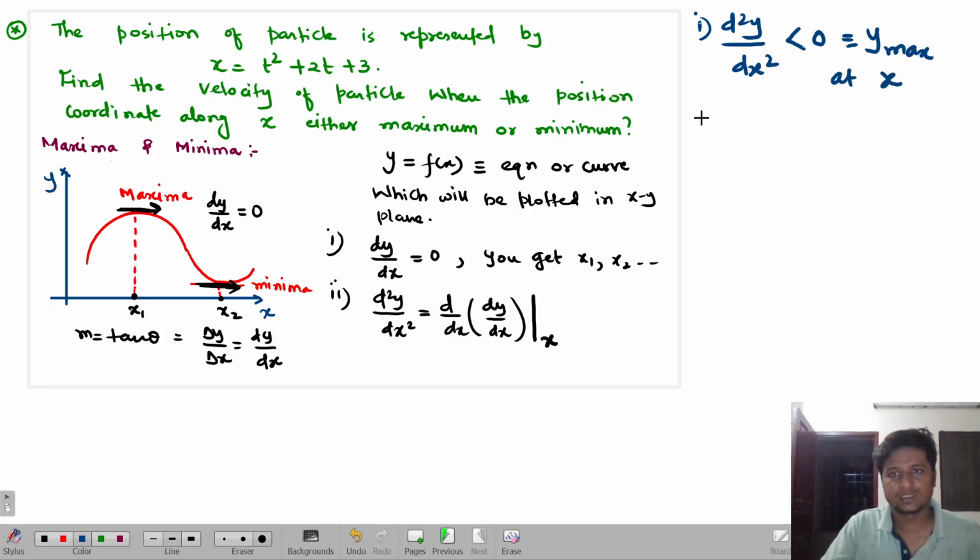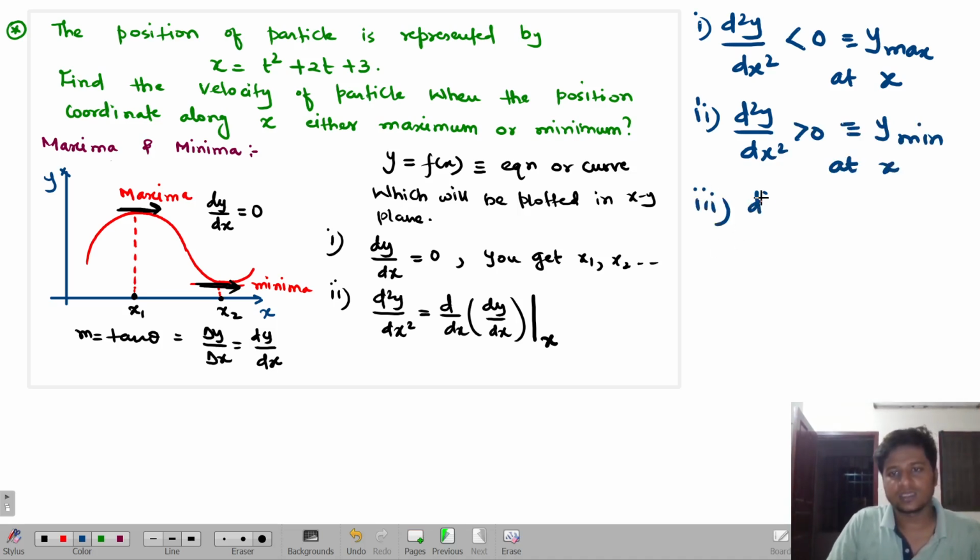Second, if d2y by dx square is greater than 0, meaning a positive value, then it is the minimum value of y at x. And third, if d2y by dx square is exactly equal to 0, then y does not change, meaning y is a neutral point at x. Got it or not?